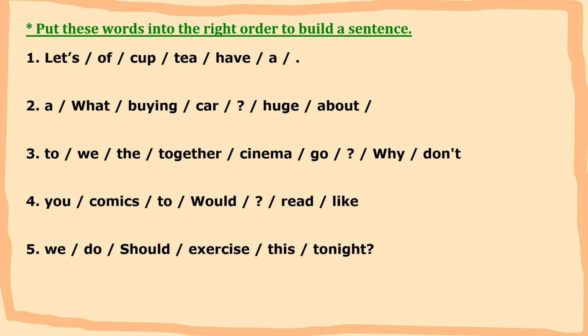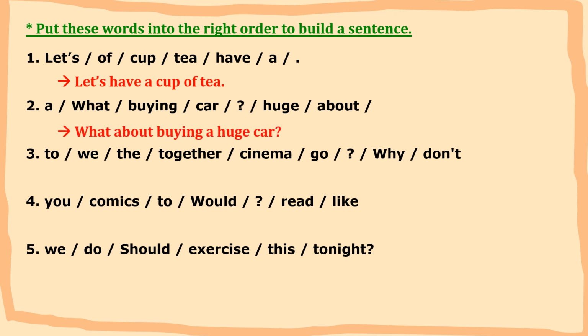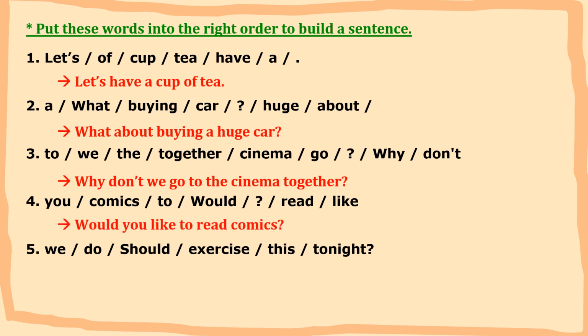Okay, let's check. Number 1, we have the sentence, let's have a cup of tea. Number 2, what about buying a huge car? Number 3, why don't we go to the cinema together? Number 4, would you like to read comics? And the last one, should we do this exercise together? Alright, this is the practice about making suggestions.